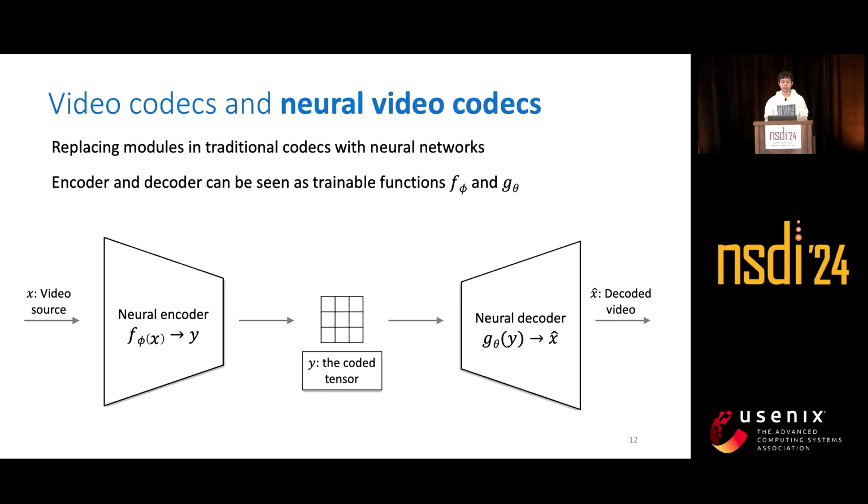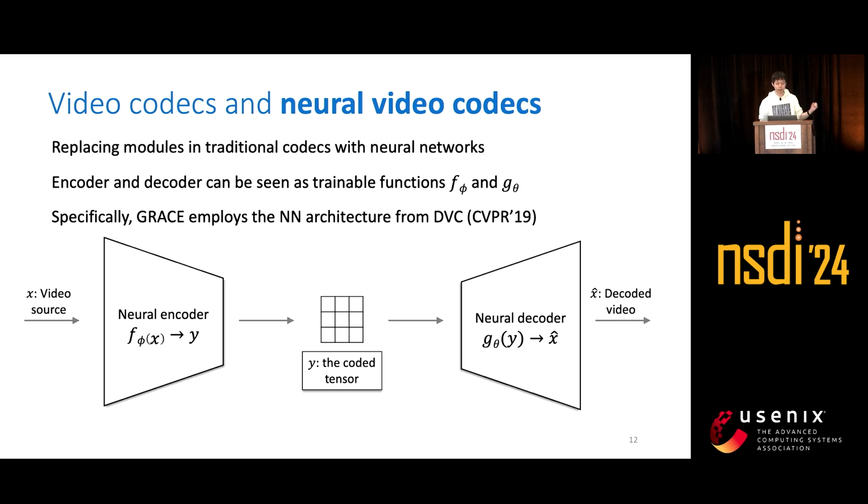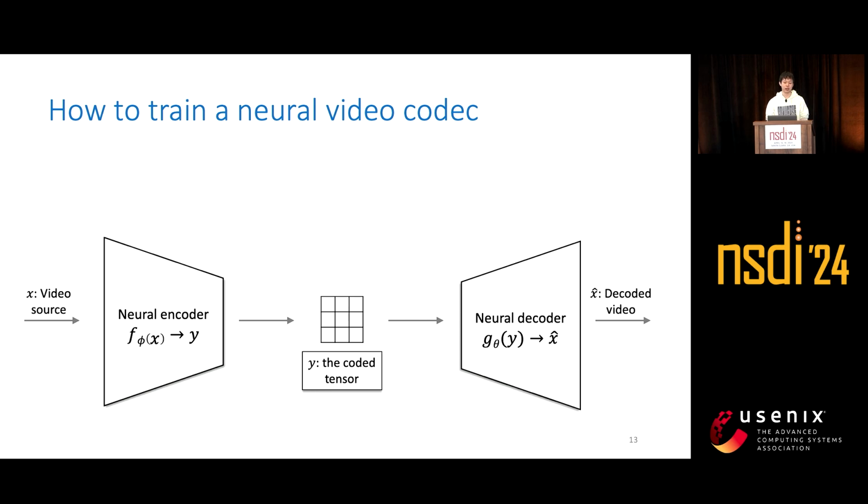And neural video codecs are basically functionally the same as traditional video codecs, but just replacing the modules with neural networks. The encoder and decoder can be seen as trainable functions, f-phi and g-theta here, and the code becomes tensors. Specifically, Grace employs the neural network architecture from DVC, which is a popular neural video codec published in CVPR 19.